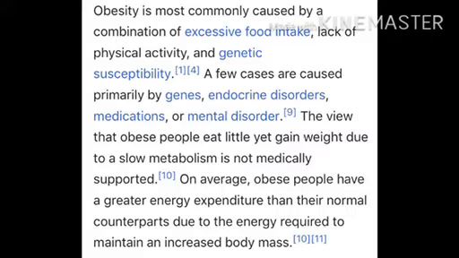The view that obese people eat little yet gain weight due to a slow metabolism is not medically supported. On average, obese people have a greater energy expenditure than their normal counterpart due to the energy required to maintain an increased body mass.